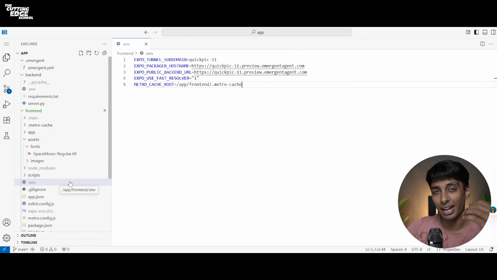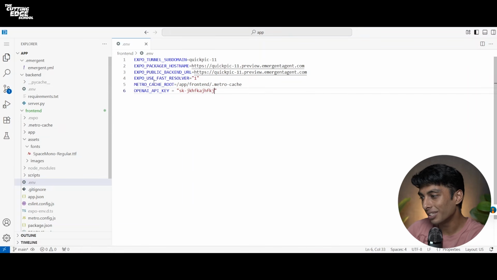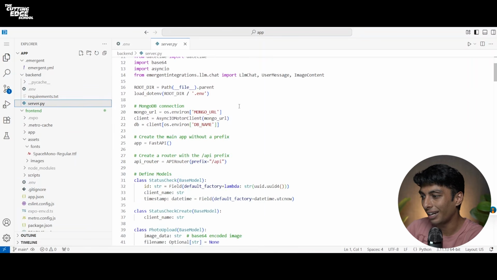Now using this editor, I can actually type or make modifications to my project. Like now if instead of using Nano Banana, I want to use OpenAI, right? So in my env file, I'll have to specify my OpenAI API key. I'll write OpenAI API key. And then I'll define my API key here. For example, sk and something. And then use this variable in another part of my project, which is going to my backend integration, going to server.py and actually writing the code here.